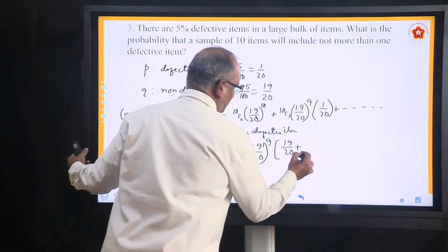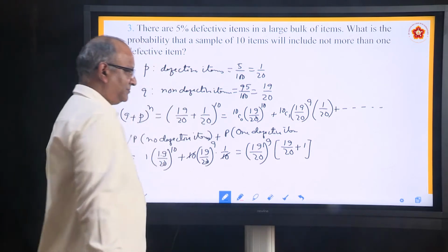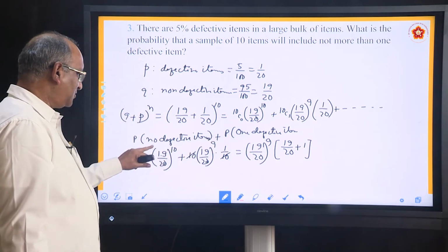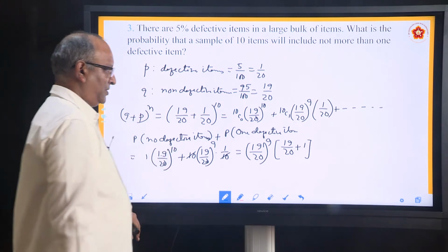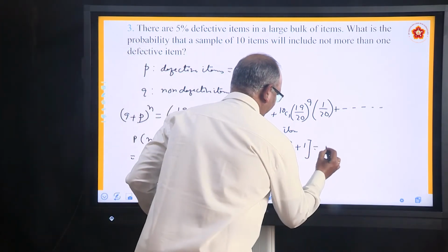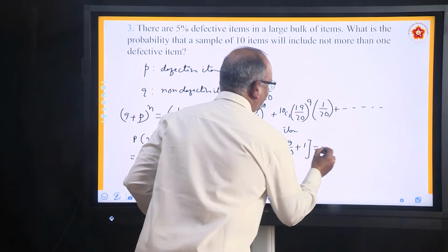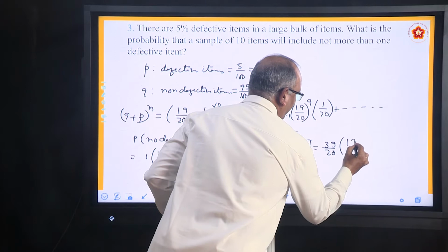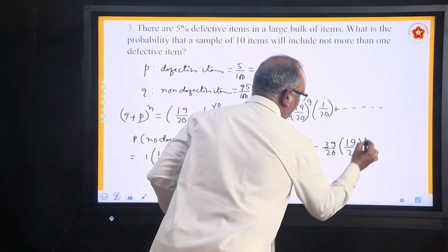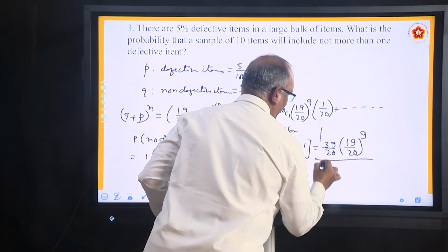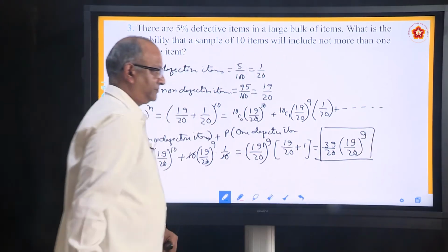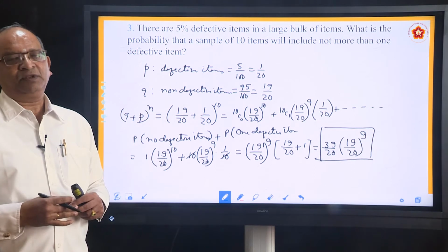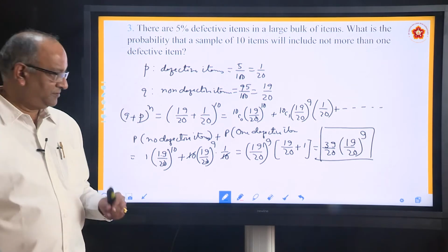Here nothing is left, so 1. So 19 by 20 plus 1. So the answer is 39 by 20 into (19 by 20) to the power 9. This is the answer. So we have to read the question very, very carefully and accordingly we have to solve.